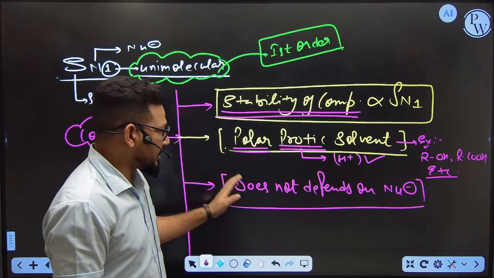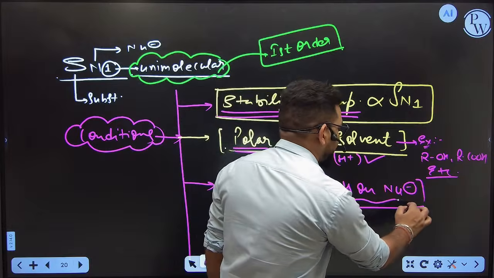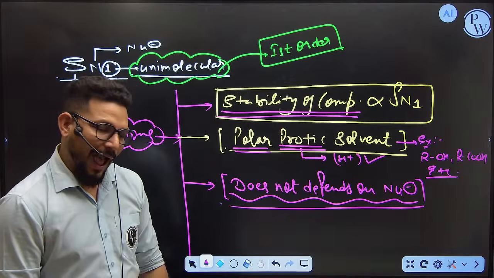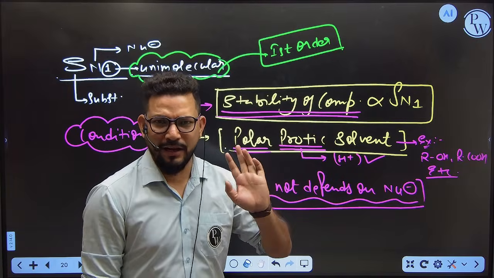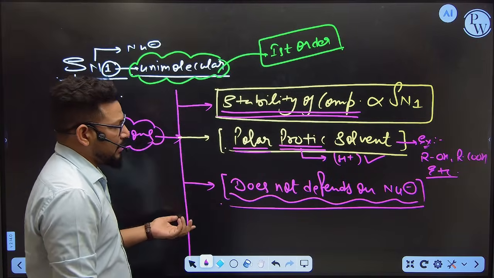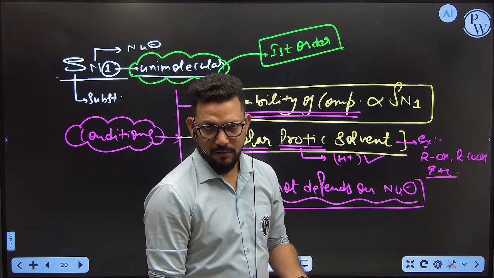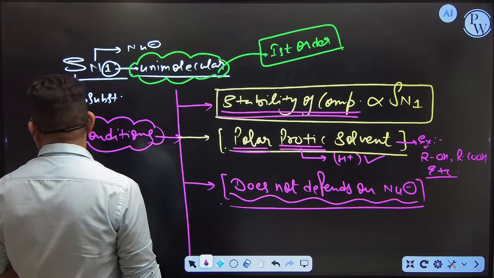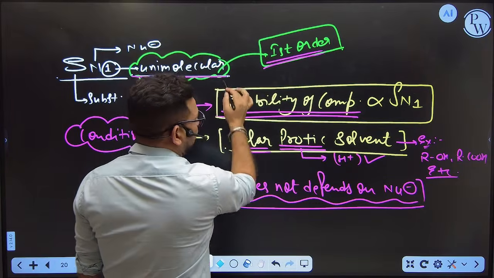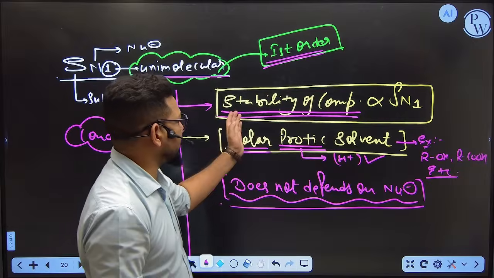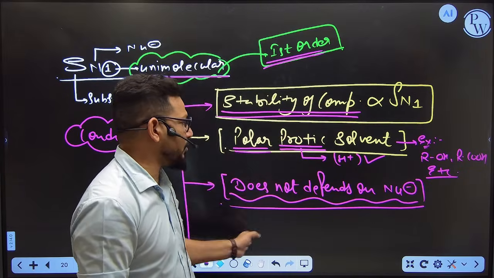That's why the SN1 reaction does not depend on which kind of nucleophile you take. Either a strong nucleophile or a weak nucleophile, it doesn't matter for SN1. Again I am repeating: it is first order kinetics, so it depends on only one molecule, and once you depend on the stability of the compound, there is no need to depend on the nucleophile.